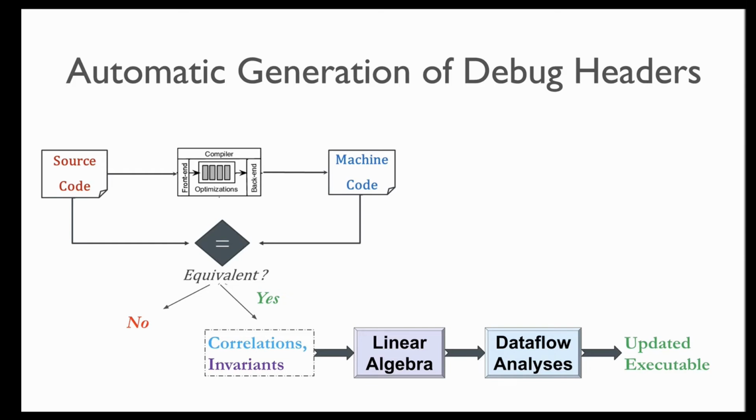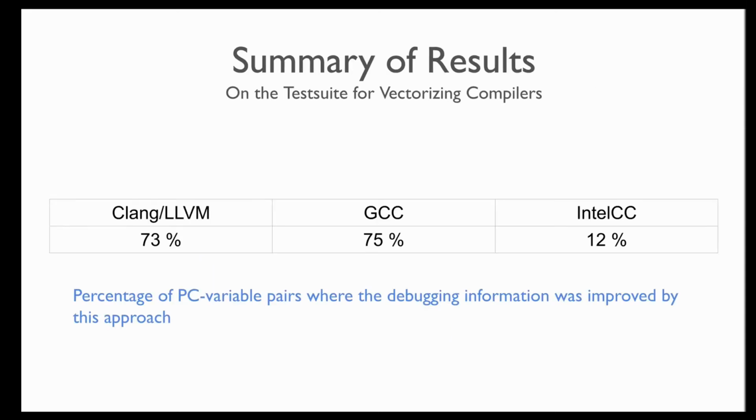Notice that in this scheme, no manual effort was required to maintain the debugging information. Instead, a combination of automatic equivalence checking, linear algebra, and data flow analysis algorithms were used to automatically infer the debugging information. We applied the automatic algorithm to a set of programs used in the test suite of vectorizing compilers. These programs involve aggressive vectorizing transformations, and current compilers are particularly bad at maintaining the debugging information under such aggressive transformations. Indeed, our automatic algorithm is able to produce significant improvements in these cases.